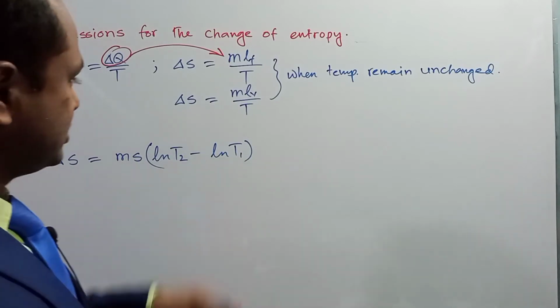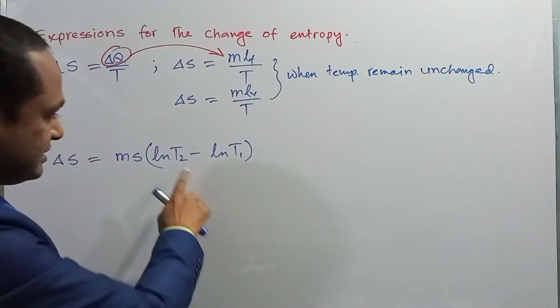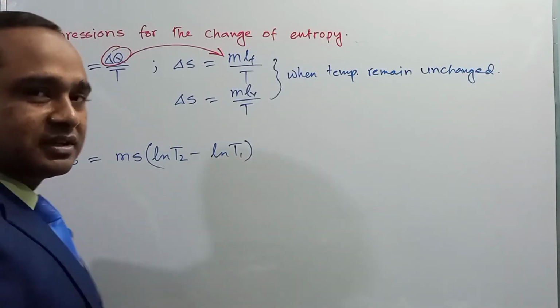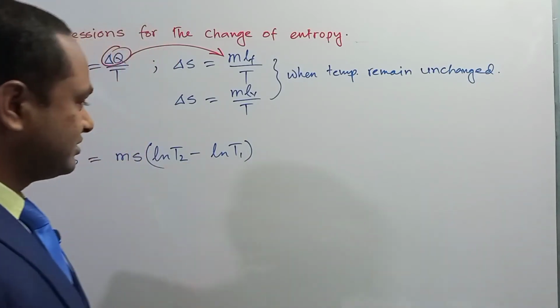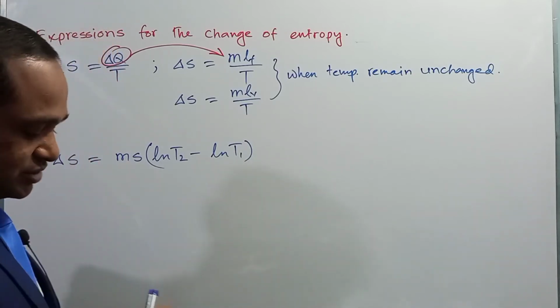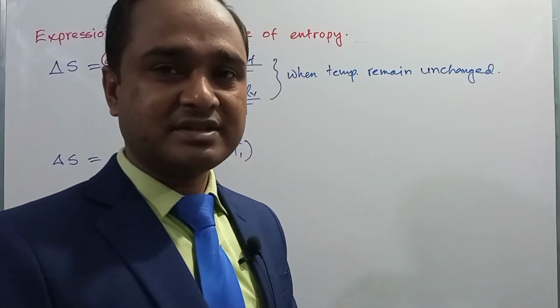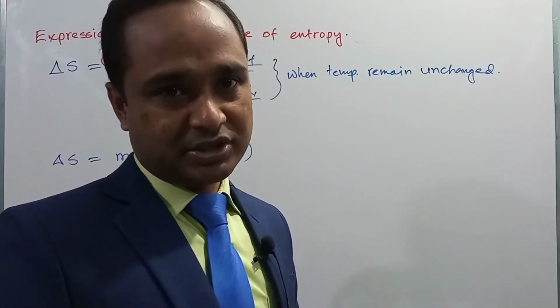Here T1 is the initial temperature of the system or body, and T2 is the final temperature of the body. Using this expression we can calculate the change of entropy when the temperature changes due to the application of heat.